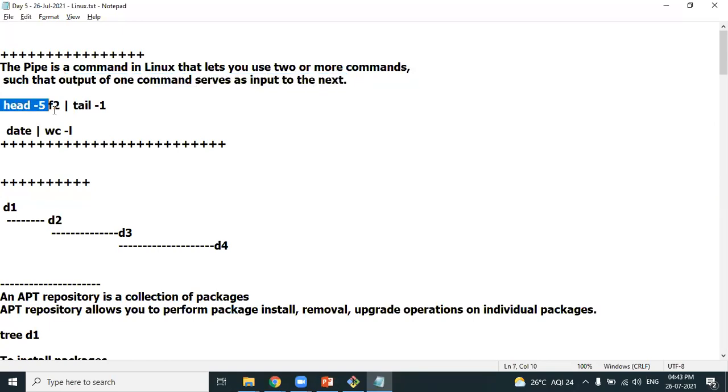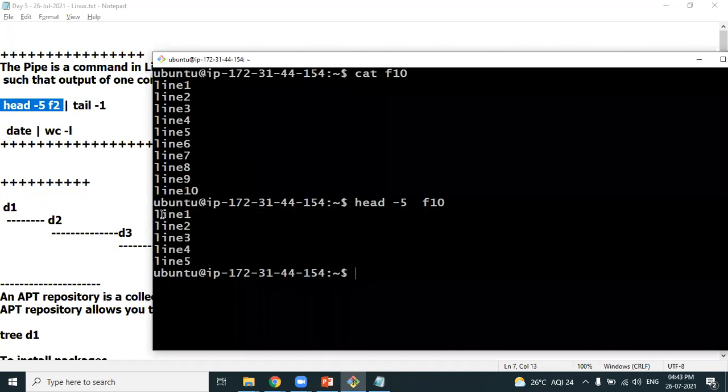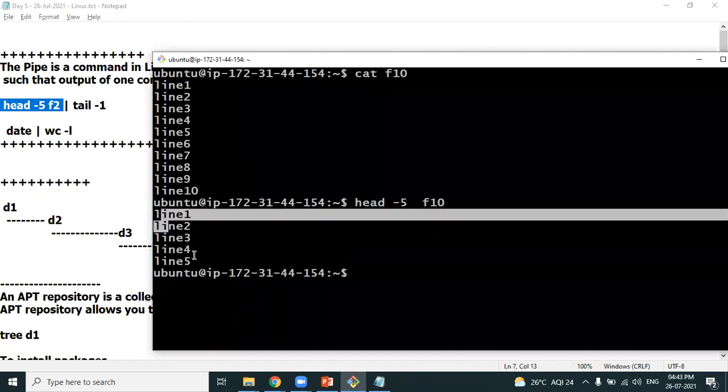Individually look at the first command. The first command will display the first 5 lines. You can visualize this as the first 5 lines, and this will be the input to the second command.